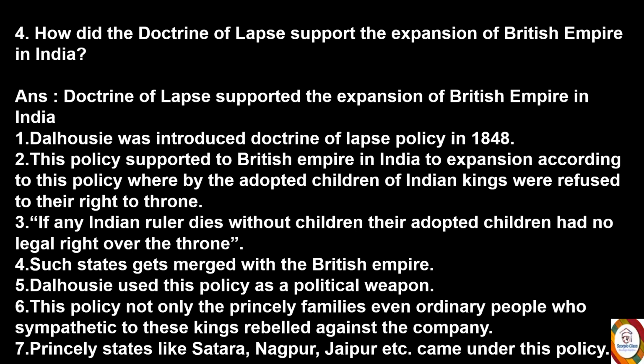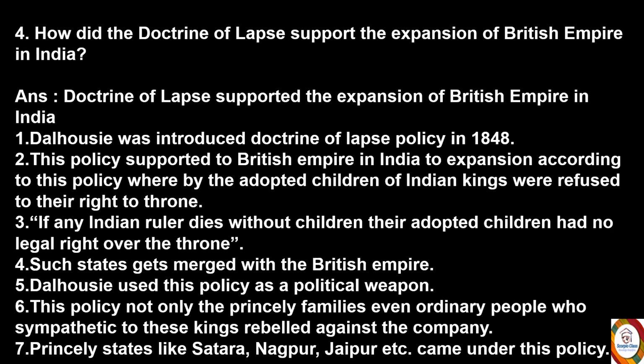Next, fourth question. How did the doctrine of lapse support the expansion of the British Empire in India? Answer: Dalhousie introduced the doctrine of lapse policy in the year 1848.